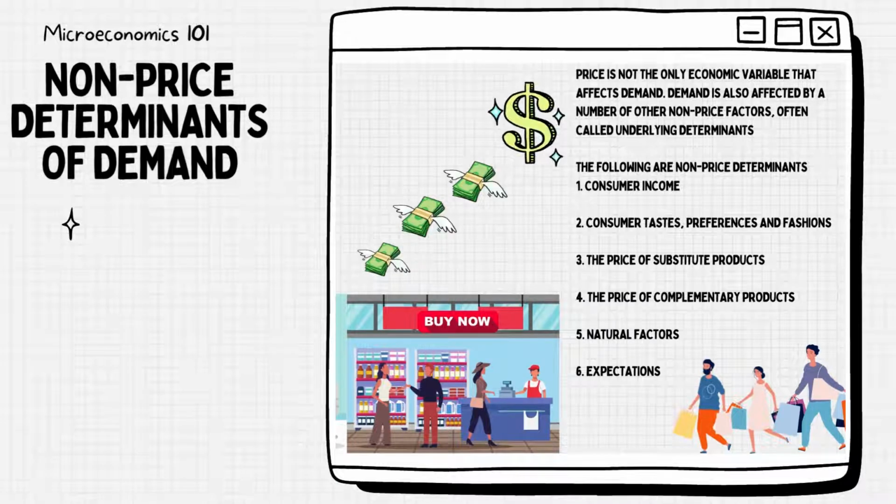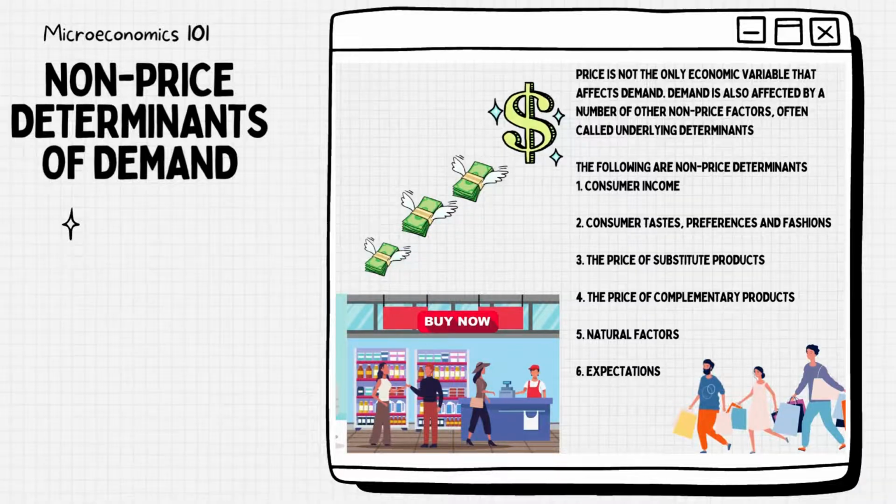3. The price of substitute products. Changes in the price of substitutes can greatly affect demand. An increase in the price of a close substitute will result in an increase in the demand for a product, as consumers switch from the substitute. For example, an increase in the price of one brand of petrol is likely to result in an increase in demand for a substitute brand.